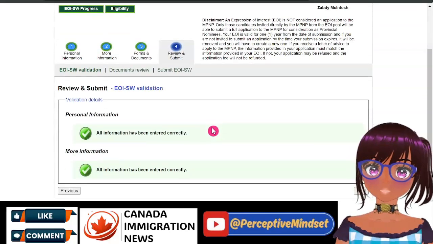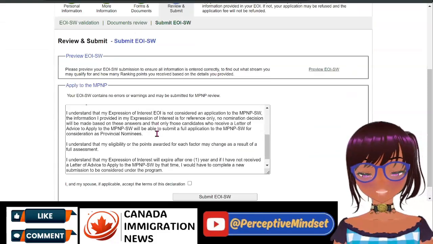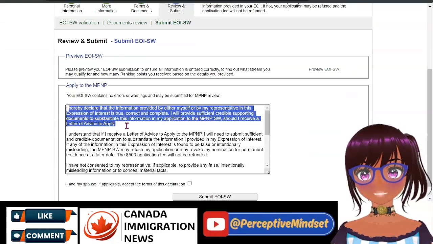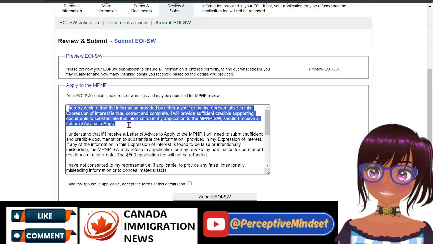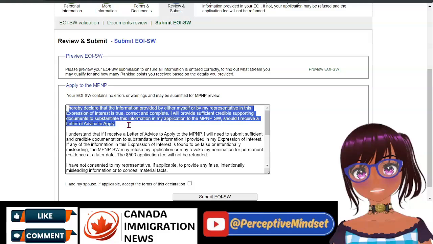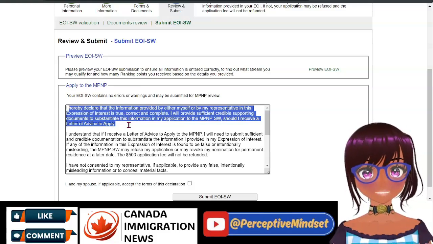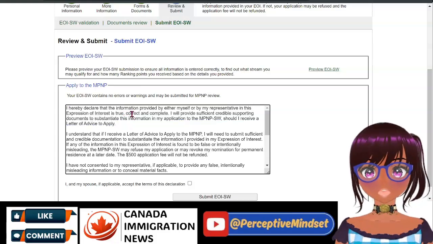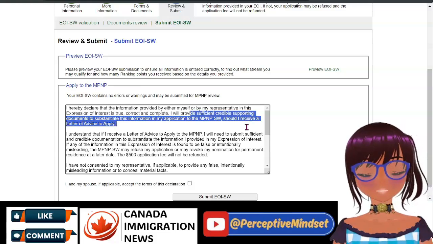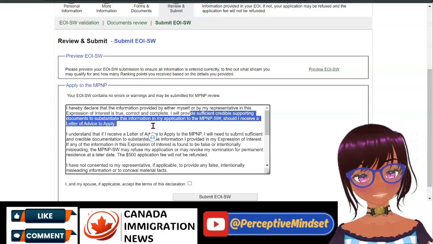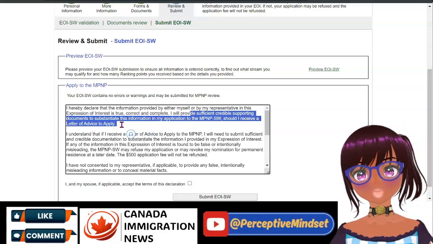Now, once you have reviewed and you are ready to submit, it's best to go through the declaration, because you are declaring that the information that you have provided, either by yourself or if you have a representative, which you don't necessarily need, it's not a difficult process, is true, correct, and complete. I will provide sufficient credible supporting documents to substantiate this information in my application should I receive a letter of advice to apply.